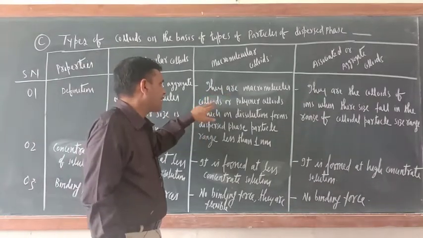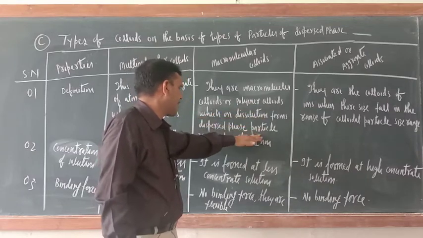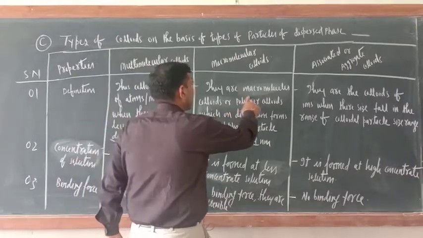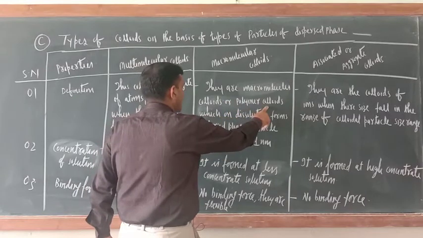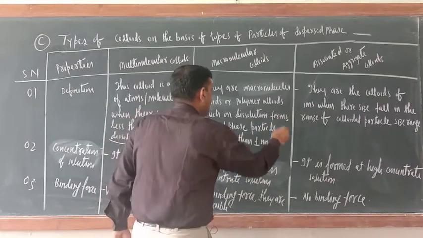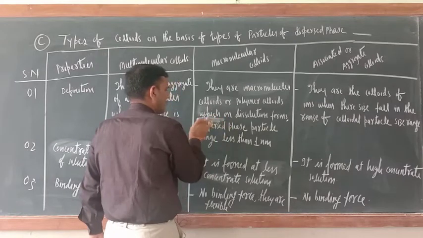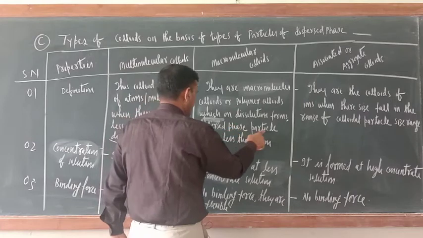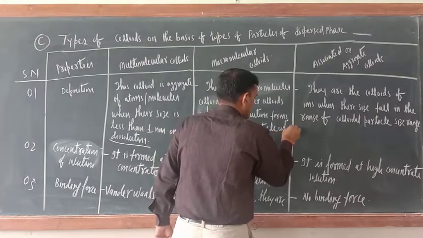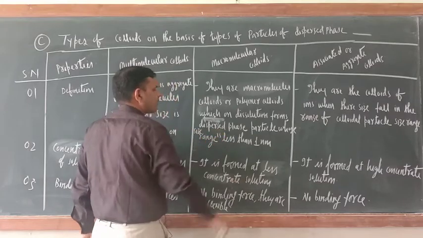So they are macromolecular colloids or polymer colloids which on dissolution form dispersed phase particles whose size range is less than 1 nanometer.